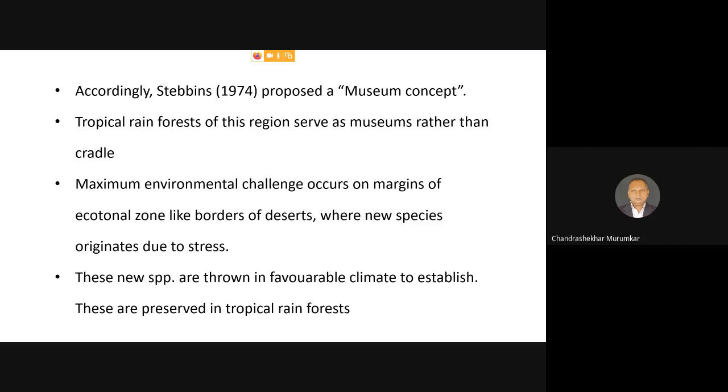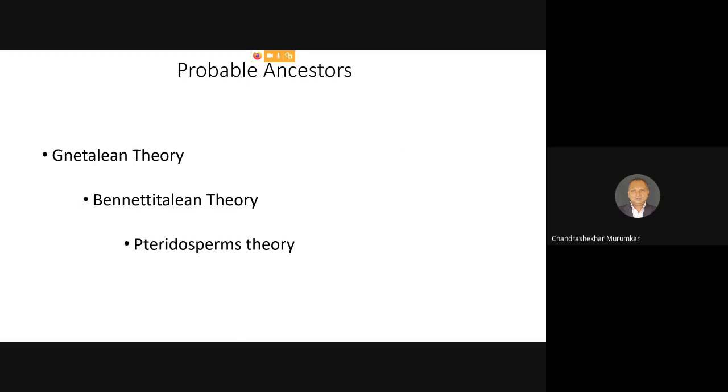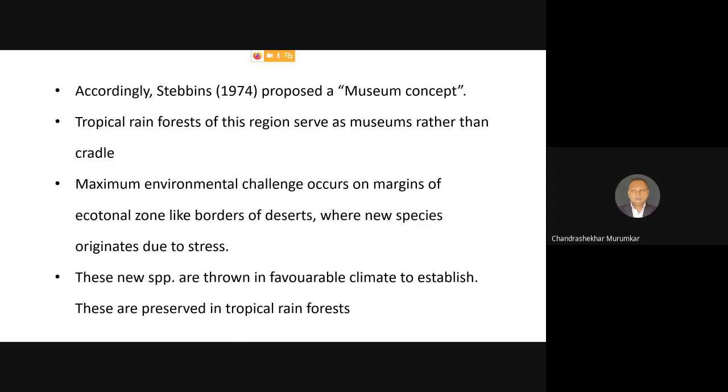As far as the probable place is concerned, still there is no certainty. There are no fossil records which claim that this is the area where the angiosperms might have evolved. On the contrary, there are some areas where the primitive angiosperms prevail, but these also show the maximum number of advanced angiosperms.